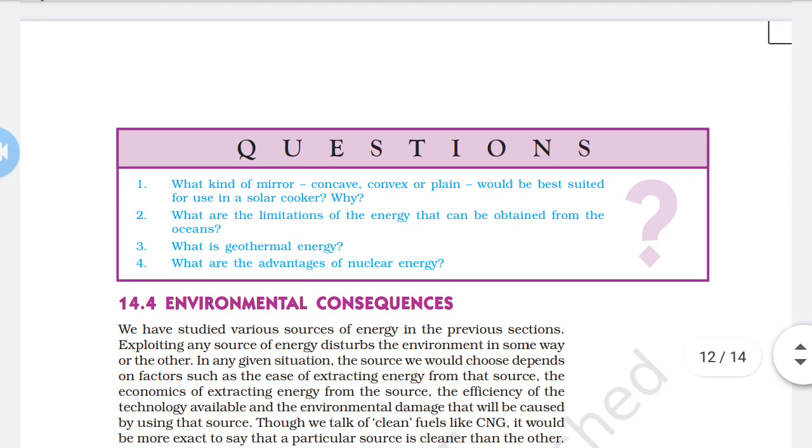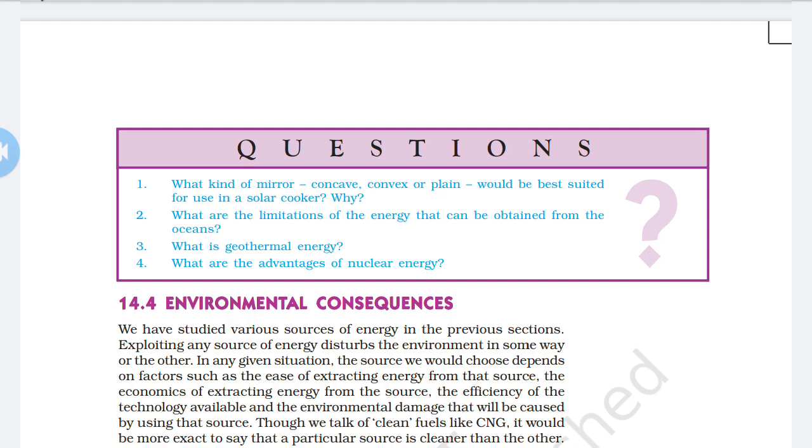Now, the next question, the first one in the textbook: what kind of mirror, concave, convex or plane, would be best suited for use in a solar cooker? Why? Here, a concave mirror would be the best.